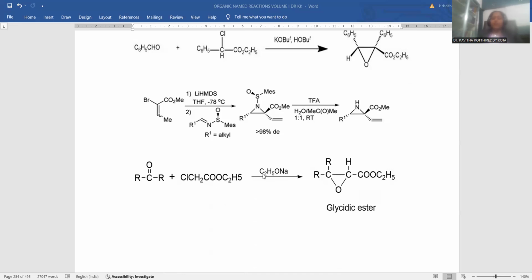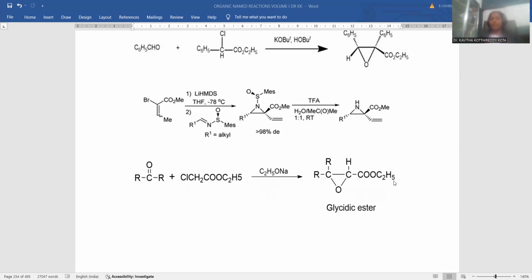Sodium ethoxide will be the kind of strong base used to bring about the condensation process. Always we need to remember the carbonylic carbon will form the bond with the carbon containing halo functionality. So this is the fundamental step in the establishment of a new bond, and moreover the oxygen present is able to form a three-membered ring system. Carbonylic carbon to carbon with halo group, the new bond is located, and moreover oxygen will form a ring system over there. This is the way a kind of three-membered ring epoxide will be originated, and the side chain remains as such.